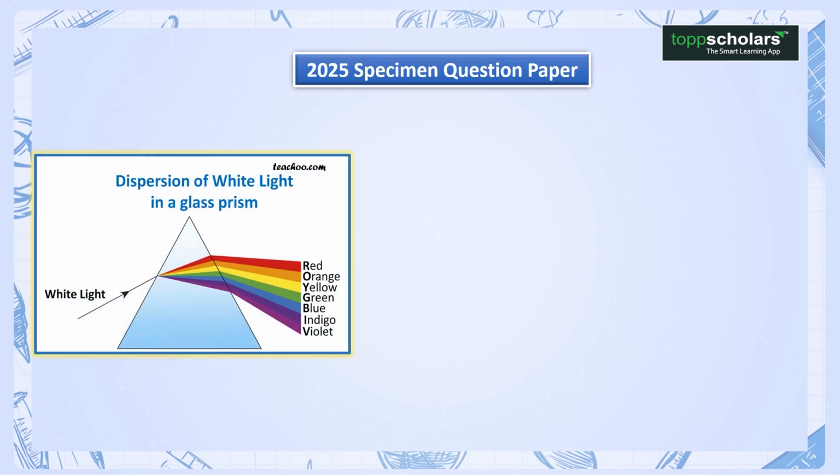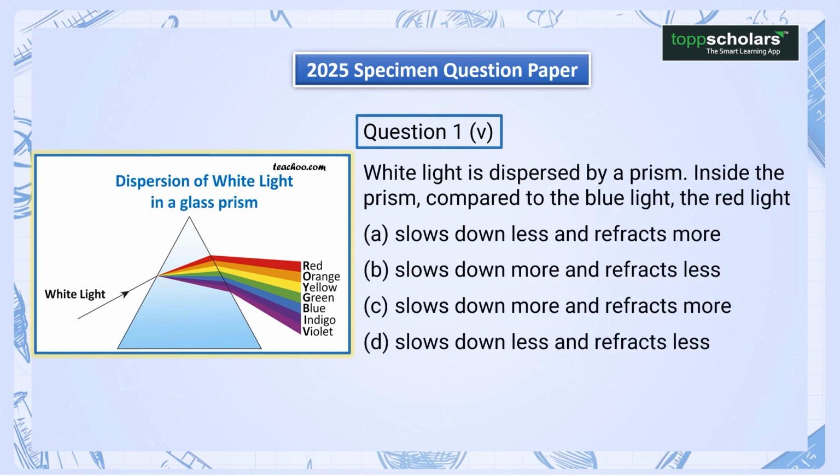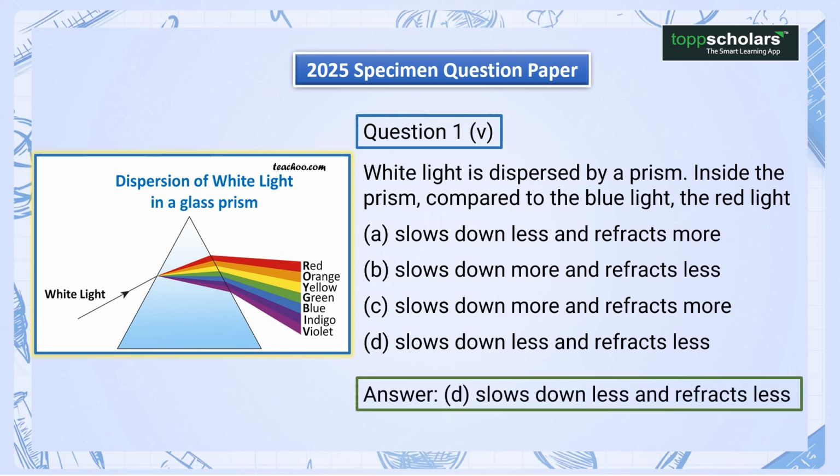2025 specimen question paper. Question 5. White light is dispersed by a prism. Inside the prism, compared to the blue light, the red light: A. slows down less and refracts more. B. slows down more and refracts less. C. slows down more and refracts more. D. slows down less and refracts less. And the right answer is D. Slows down less and refracts less.